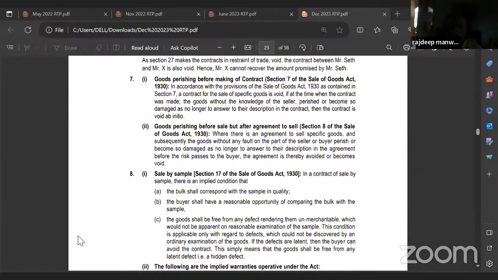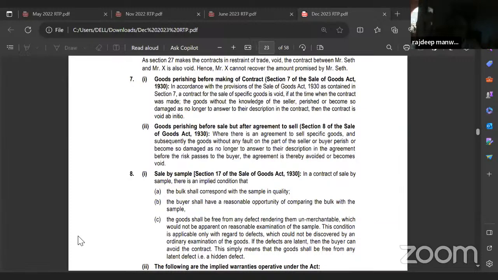Read if you want to read it out quickly. First one. Goods perishing before making of contract, Section 7 of Sale of Goods Act 1930. In accordance with the provisions of Sale of Goods Act 1930, as contained in Section 7, a contract for the sale of specific goods is void if at the time when the contract was made, the goods without the knowledge of the seller perished or become so damaged as no longer to answer to the description in the contract, then the contract is void ab initio.